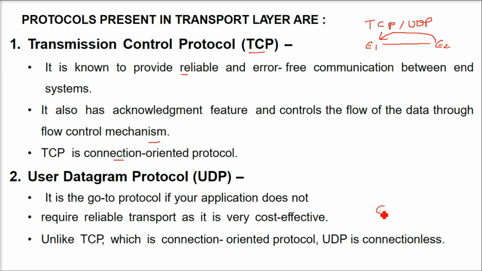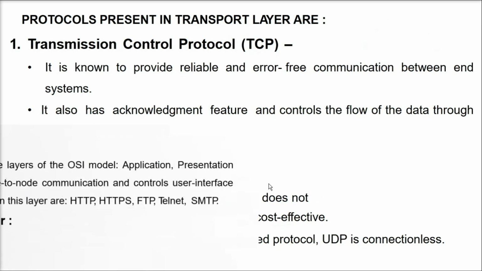That means an end-to-end connection is not required. We don't need to have any proper connection. So it's a go-to protocol if the application does not require reliable transport, like voice or sometimes video calls. We don't need the reliability. We need it to be fast. So this is cost effective because there is no error control mechanism and no feedback or acknowledgement mechanism. Unlike TCP, which is connection-oriented, UDP is connectionless.